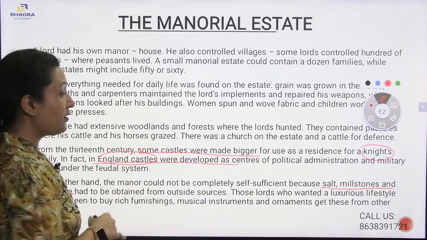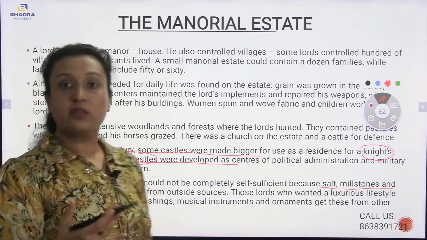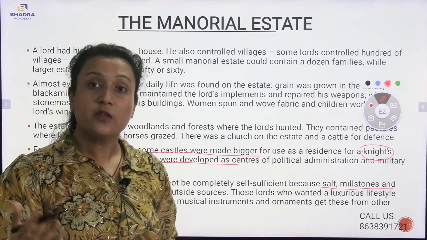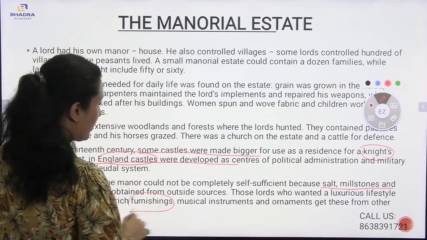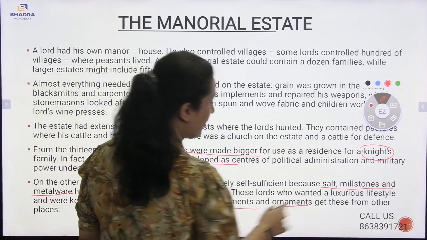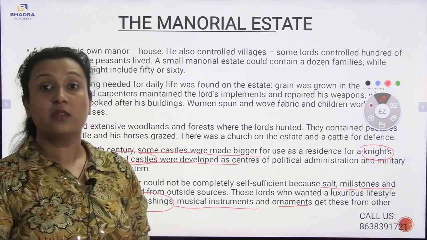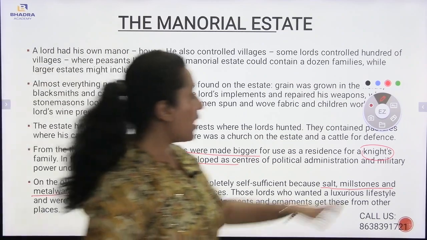These lords wanted a luxurious lifestyle and were keen to buy rich furnishings, musical instruments, and ornaments, which they got from other places. You see, the kings and the lords always had a luxurious lifestyle. So some of the things were imported from other places, like the rich furnishings, the musical instruments, and the ornaments. So here you see how the lords had a very lavish lifestyle during that time under the manor.